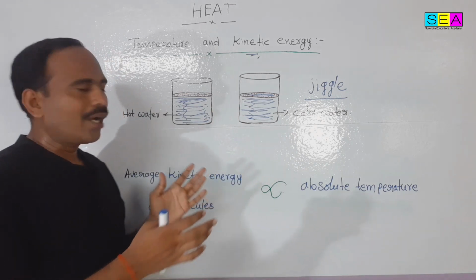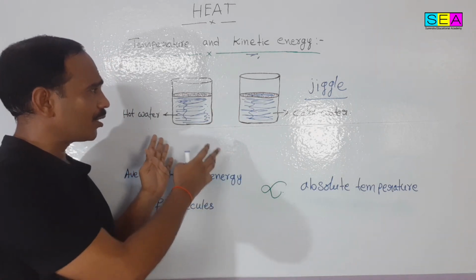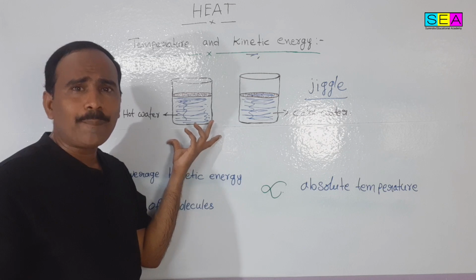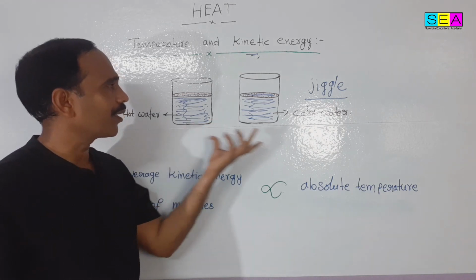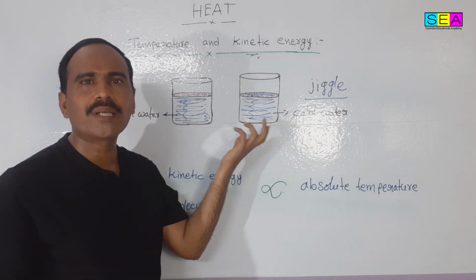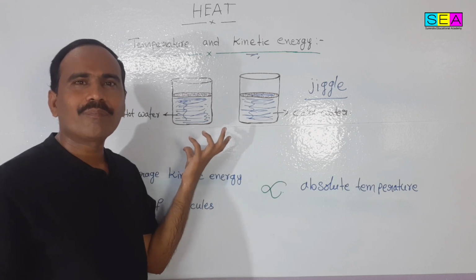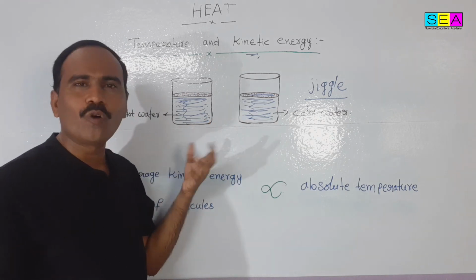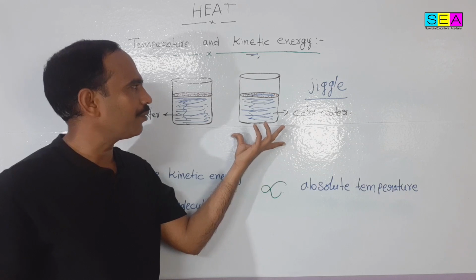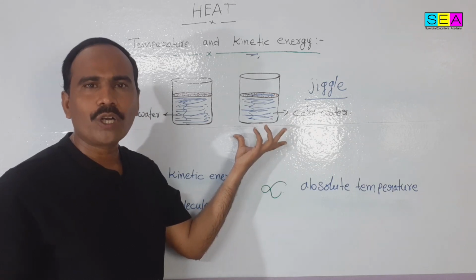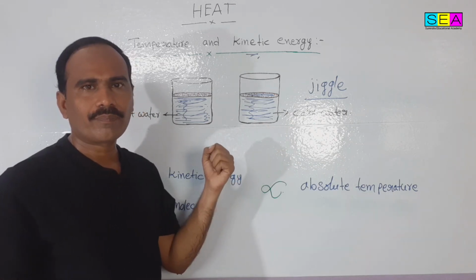The molecules are moving rapidly in the hotter body compared to the colder body because they have more kinetic energy.